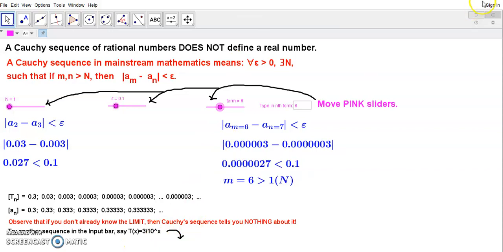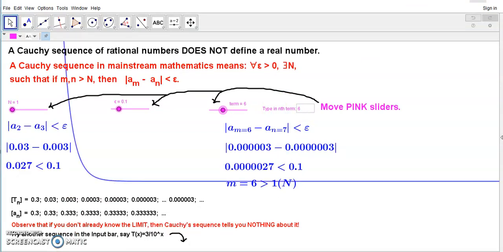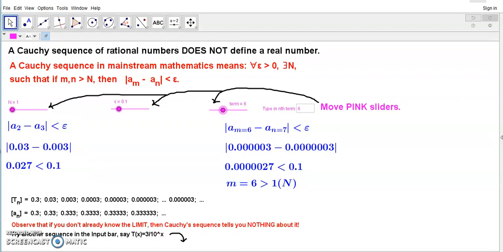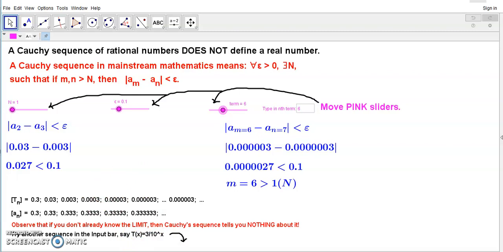And you can also change this function over here. Let's see if I can move this up a bit. You can change this so that you have here t of little x is equal to 1 divided by 2 to the power of x, like so, and you'll see that all these terms here will change, the sequence terms.